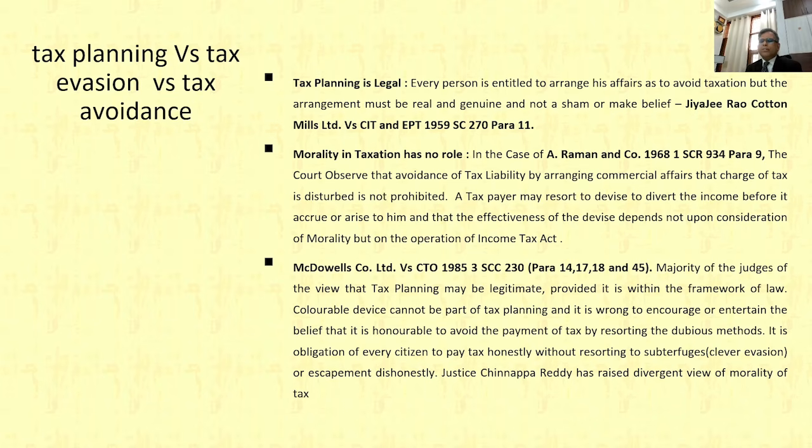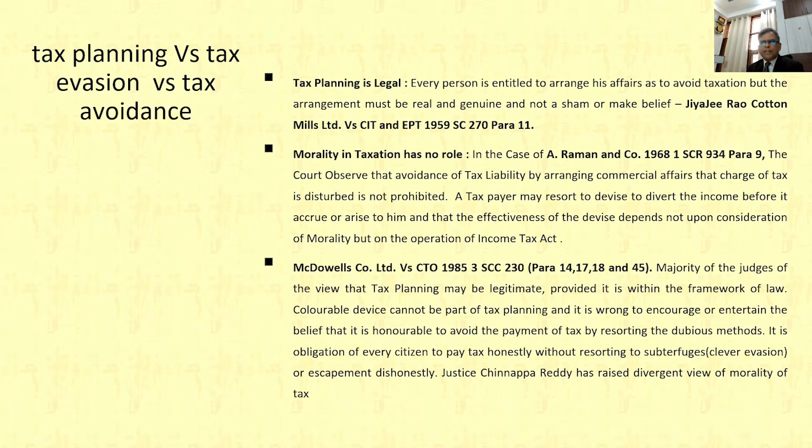A taxpayer may resort to a device to divert the income before it accrues or arises to him. The most important point is that before accrual, or before income arises or is received, you can manage or plan your taxes. After accrual, the income has already arisen or accrued, then there is no remedy. We have to deposit tax, and we cannot do such things. So before accrual or arising, certainly we can do tax planning, which is valid in law.